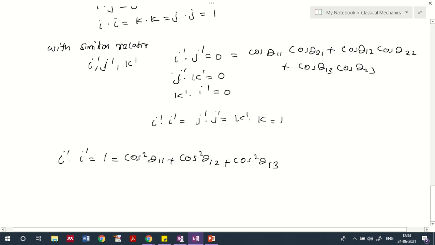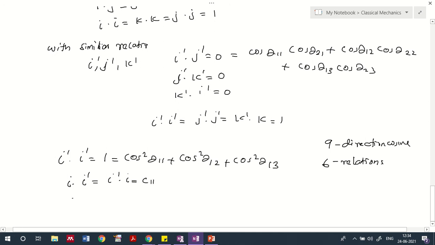And now you can see that there are 9 direction cosines we have already seen, and also you can find 6 relations, as you can see here: i dash dot j dash equal to 0, j dash dot k dash equal to 0, k dash dot i dash equal to 0. One more point I would like to make is that i dash dot i is similar to i dot i dash, which is C11 itself.